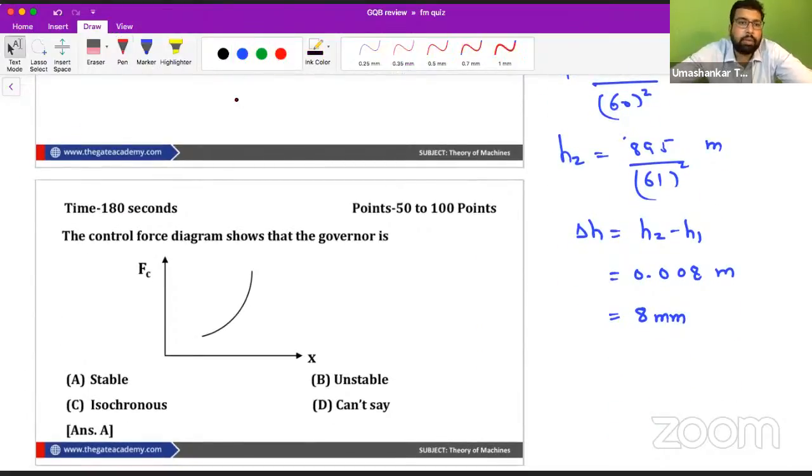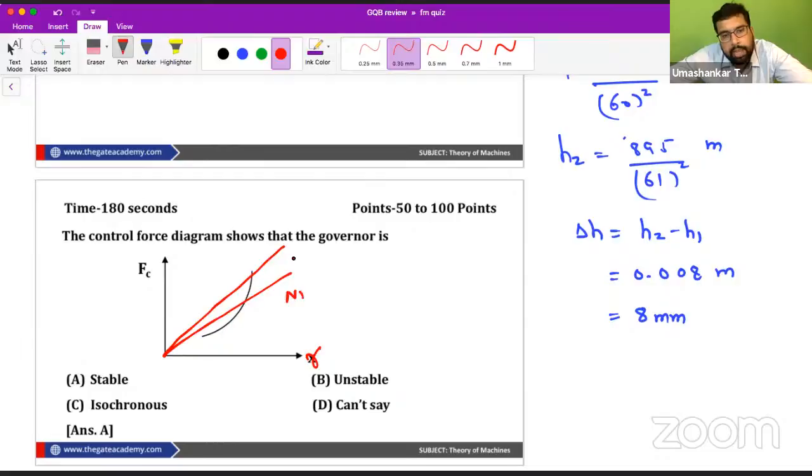Now moving to the last question. So the controlling force diagram. So this is, as I said, the radial. The control force diagram shows the governor. So how do we check, beta? We draw two speed lines, right? So this is N1, this is N2. So obviously N2 is greater than N1. Okay, we know it.